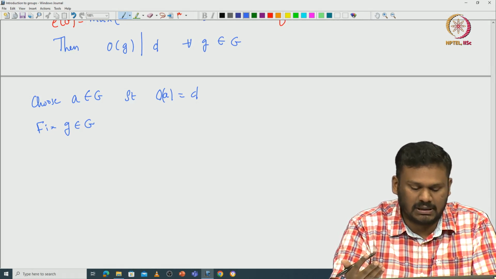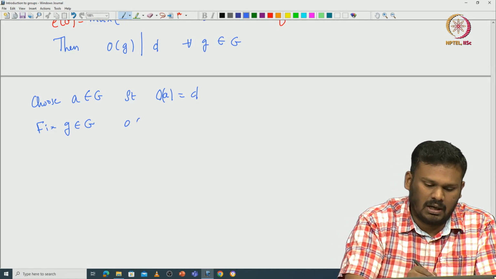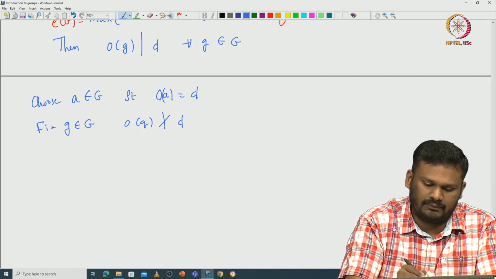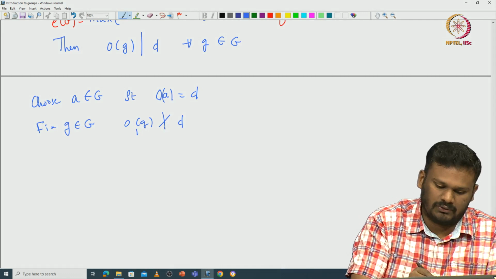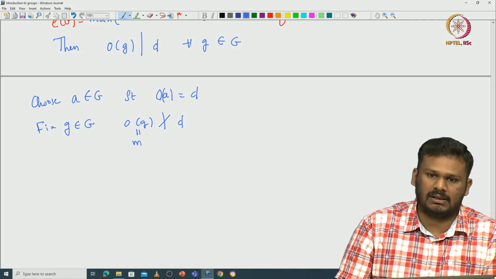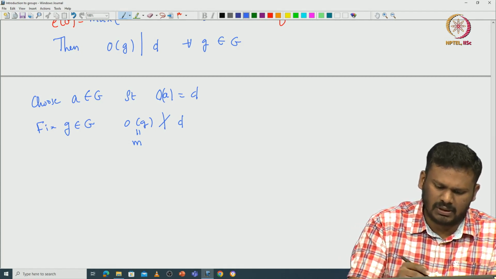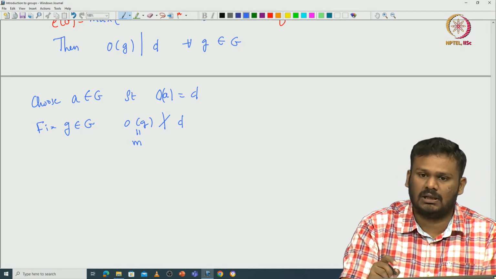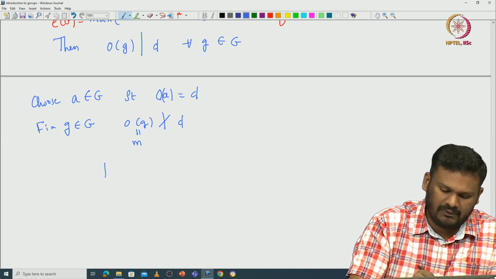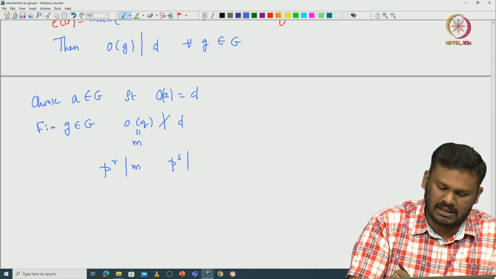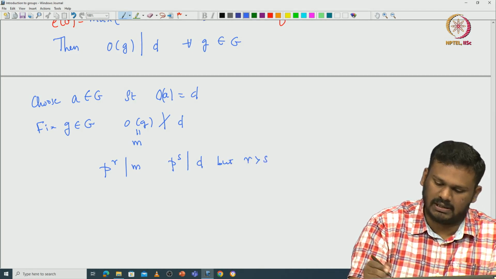Then by contradiction you have a g in G such that the order of g doesn't divide D. Let's call this order of g M. So M doesn't divide D. If you look at the prime factorization of both D and M, you will have some prime p such that p power r divides M and p power s divides D, but this r is greater than s.